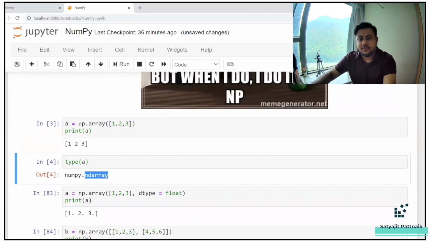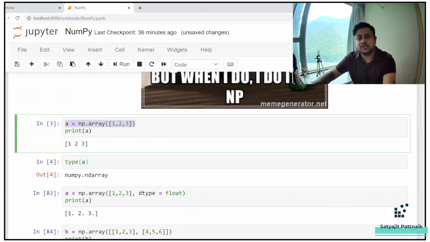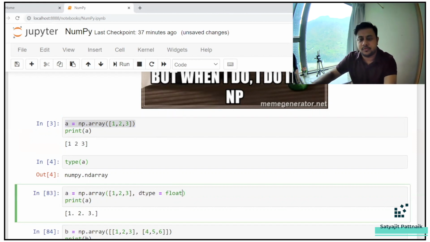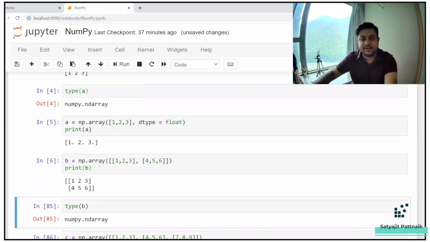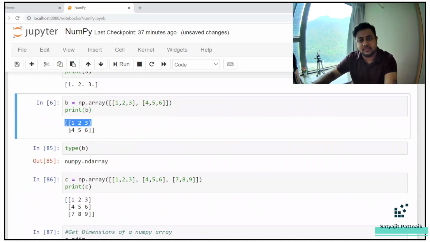Okay. If you want to define the same array, but you want your elements to be float objects, you can just define your data type, dtype equals float. If you just do this, yes, 1., 2., 3., simple. Next, we are defining a two-dimensional array. So 1, 2, 3, comma 4, 5, 6. You can see it's an array within an array. So that is the reason it's a two-dimensional array. If you print it, this is how your elements look like: 1, 2, 3, and then 4, 5, 6.